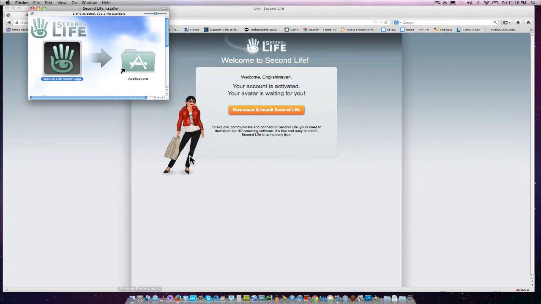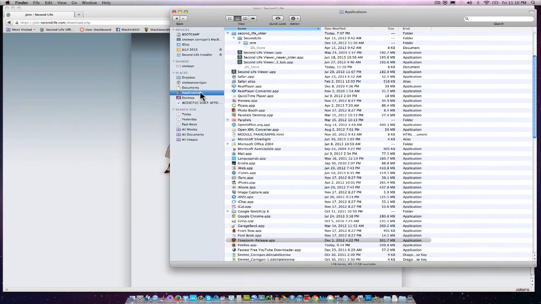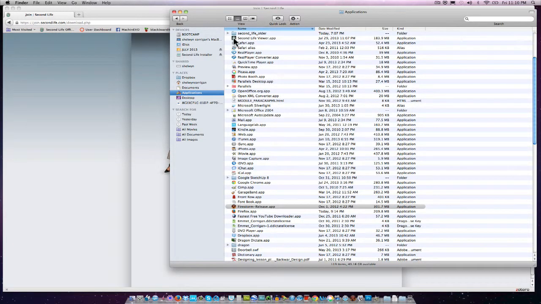Another thing I like to do is to go into my Applications folder and click on the Second Life icon and drag it down to my dock.